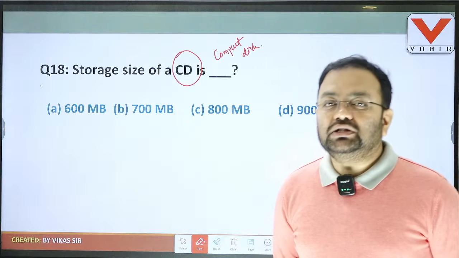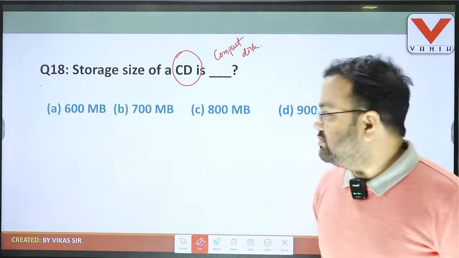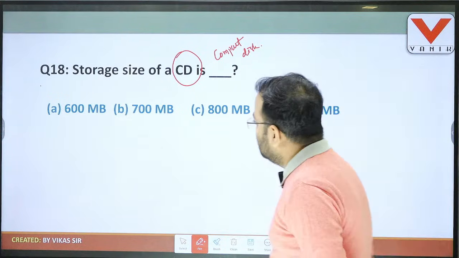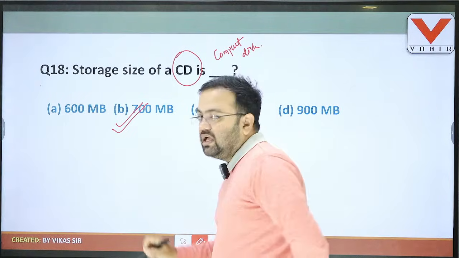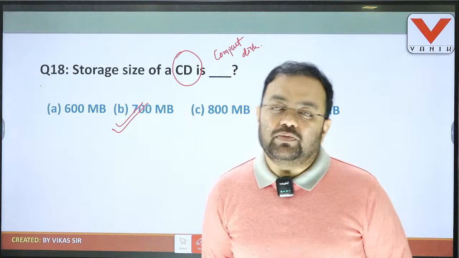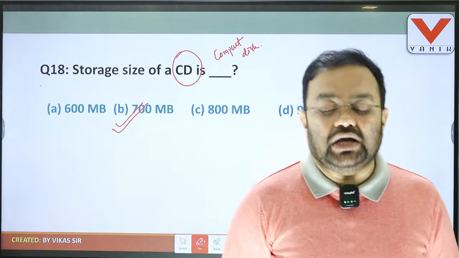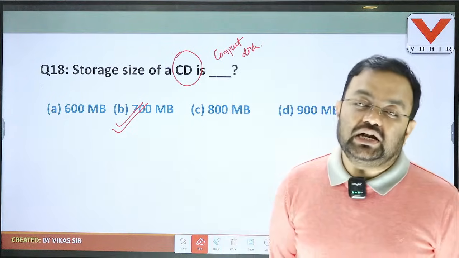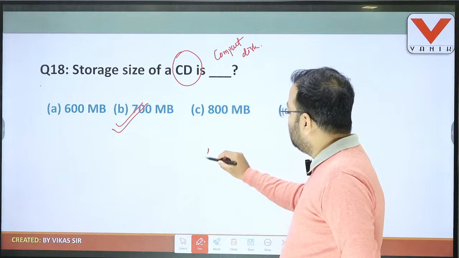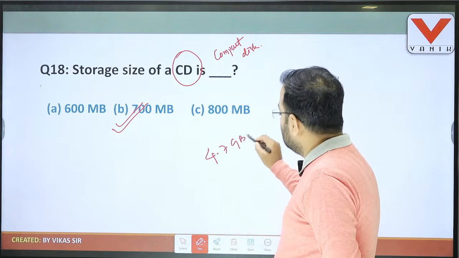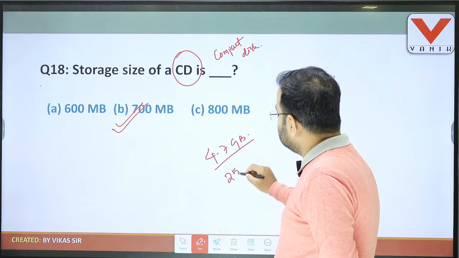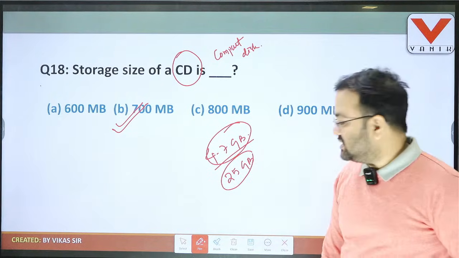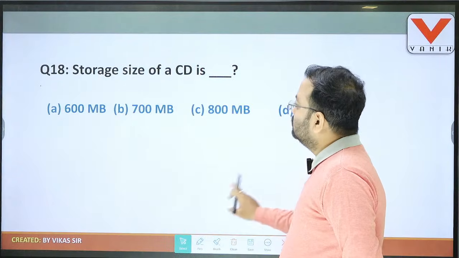But here the question is, what is the storage capacity of the CD? Students, remember the options: 600 MB, 700 MB, 800 MB and 900 MB. The correct answer is B, 700 MB. There is a fixed memory size in the compact disc. Optical storage compact disc, and here the size is 700 MB. But if the question is relevant to DVD, it is 4.7 GB, and for Blu-ray disc, it is 25 GB. So accordingly, we should choose the option. Question number 18, the answer is B, 700 MB. Then we go to question number 19.